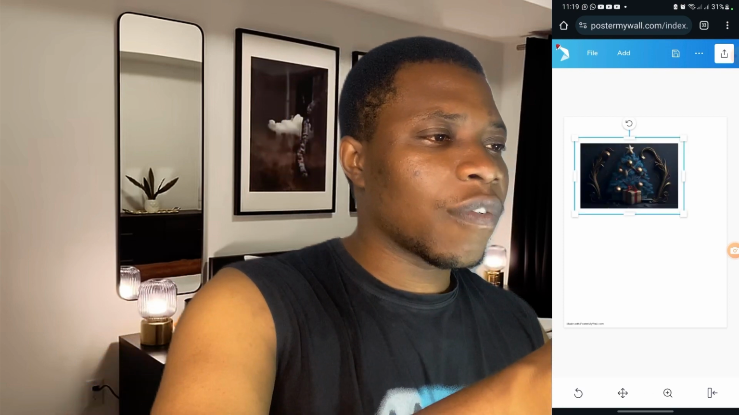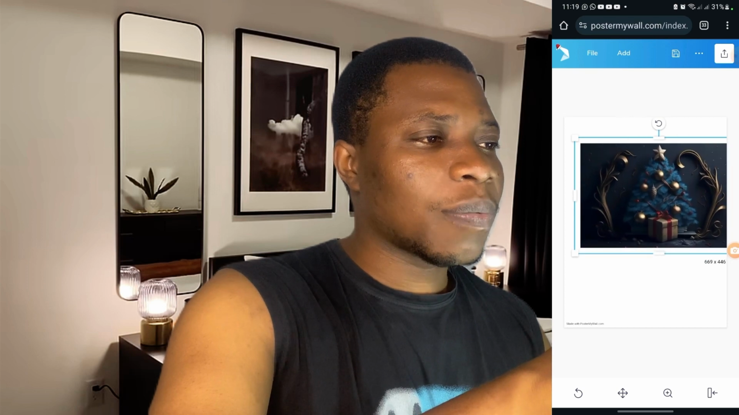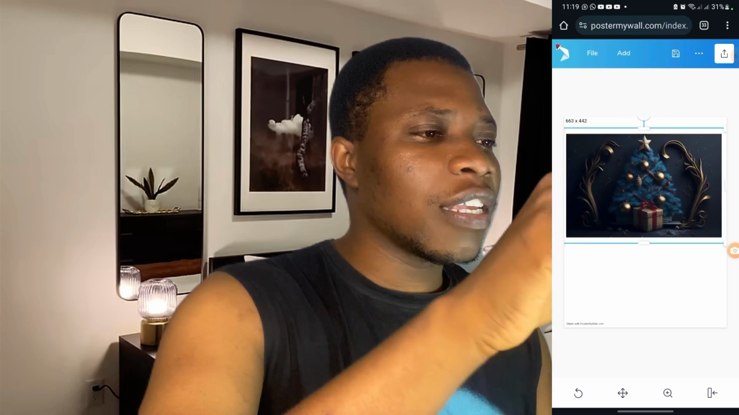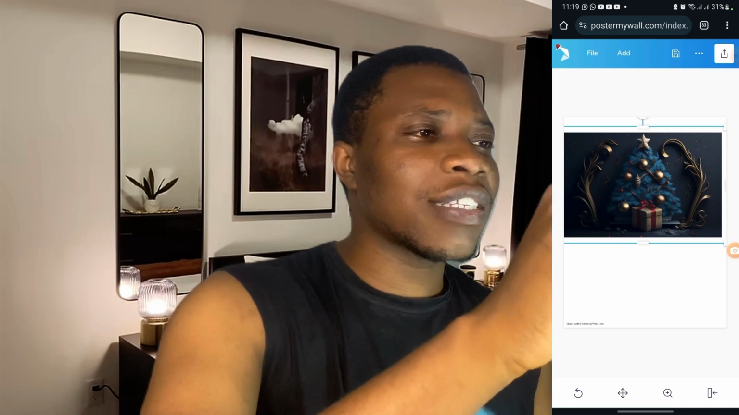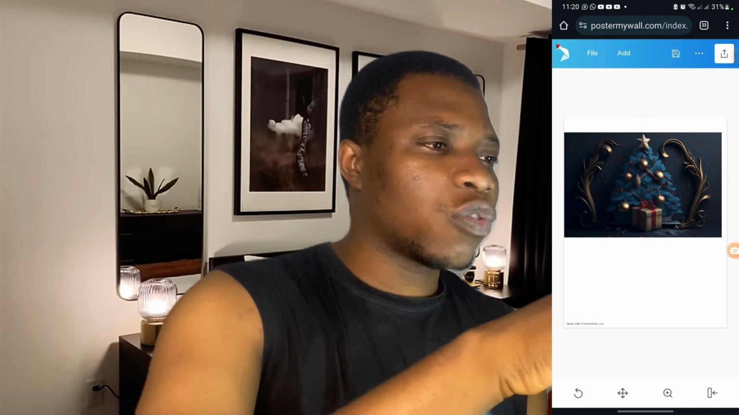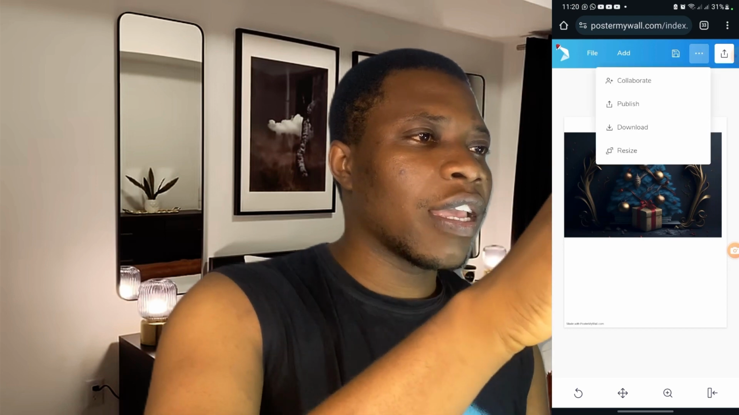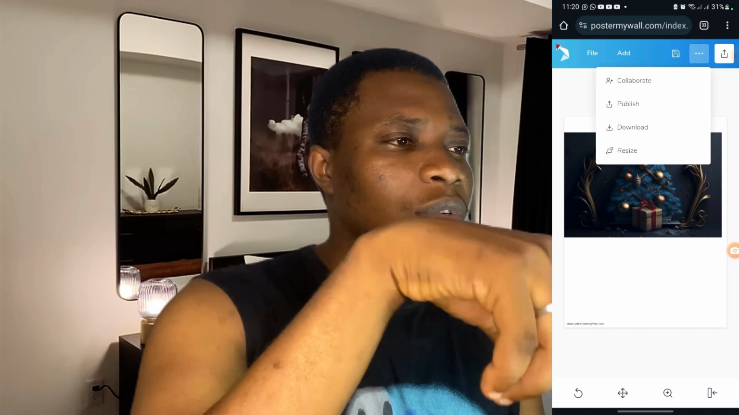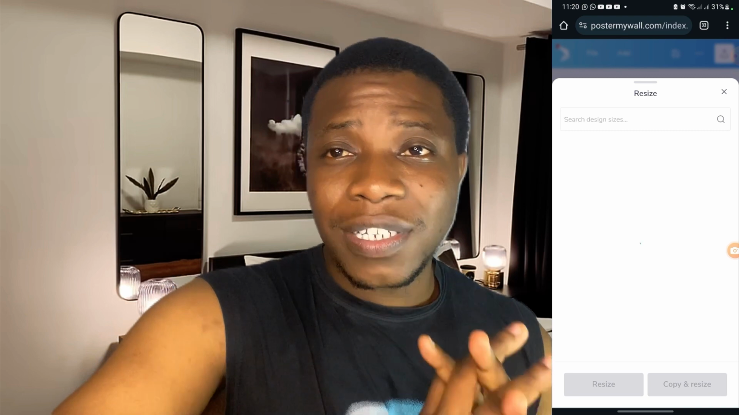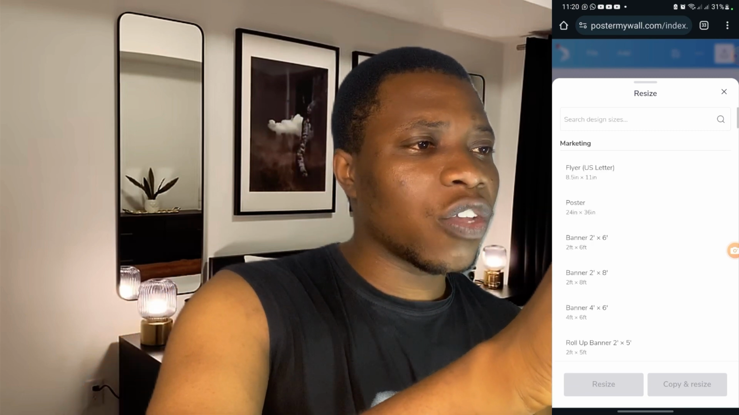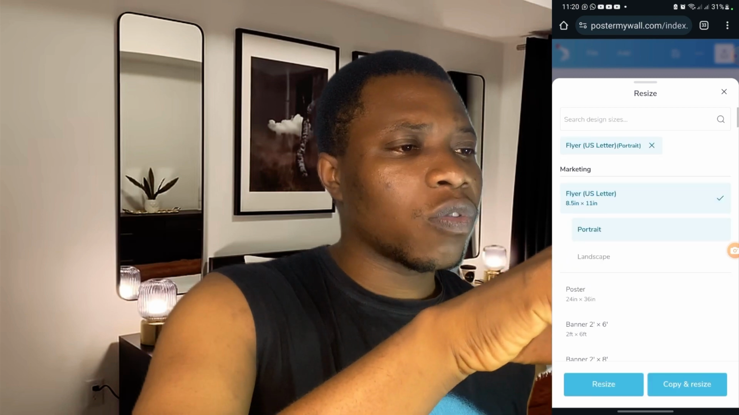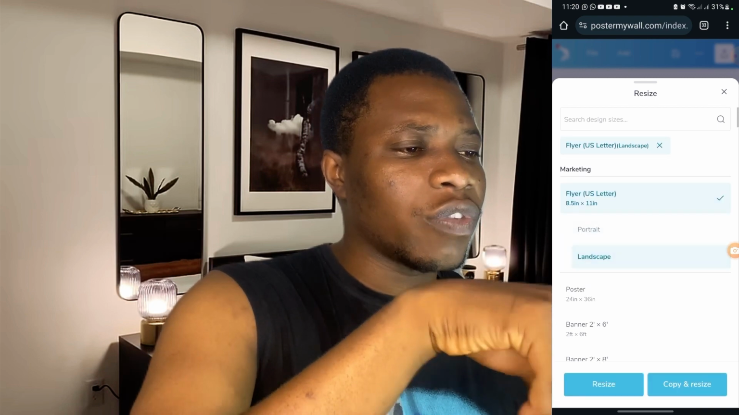So you're going to drag from the edge right here to the last part, then drag again. You can see there's enough space down below, but we want to cover all the space. So what I need to do is to change the size of this template. So I'm going to click on these three dots right here, then click on resize. Then once I click on resize, I'm going to pick another size. All right, so right now I'm going to click that same flyer US letter. Then this time around I'm going to do landscape, then I'm going to do resize.